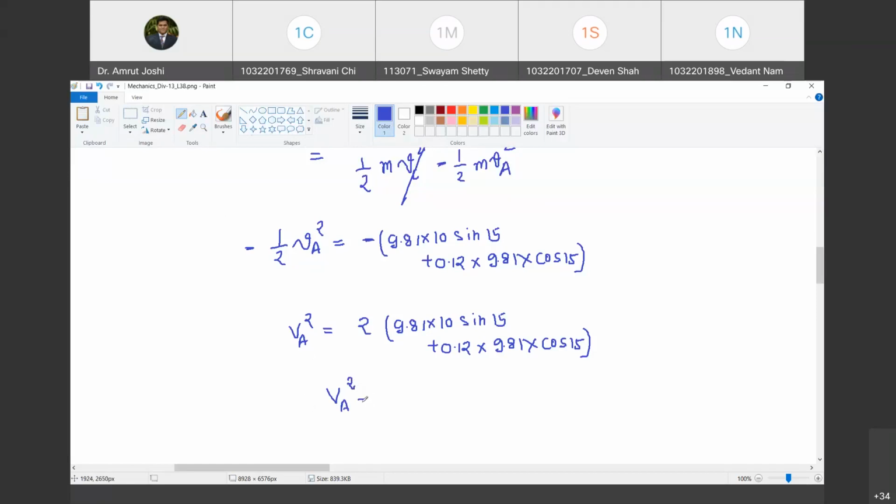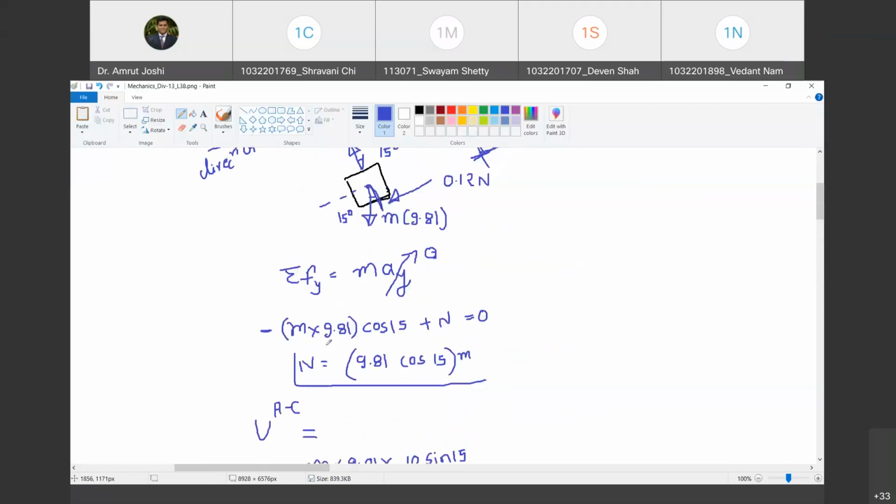No, I am getting something else. I am saying VA, not VA square. Just give me a moment, sir. Square root of the answer. Oh, yes. No, I got it as 7.28. Yes, sir. I made a mistake. I saw that now. Yeah, so VA is 7.28 meter per second. Happy? Yes, sir.